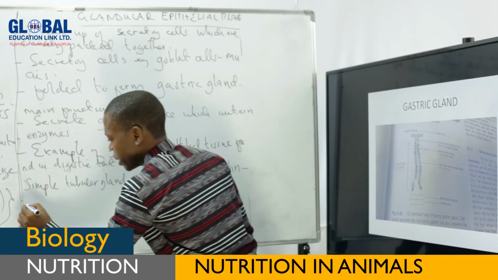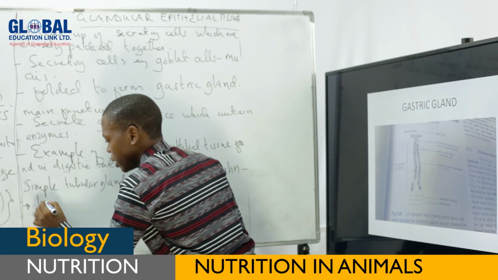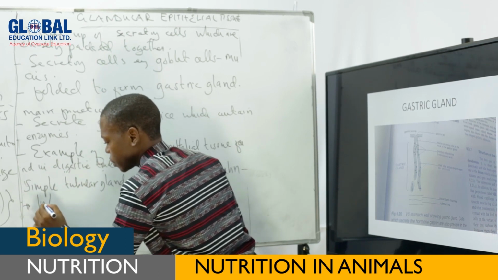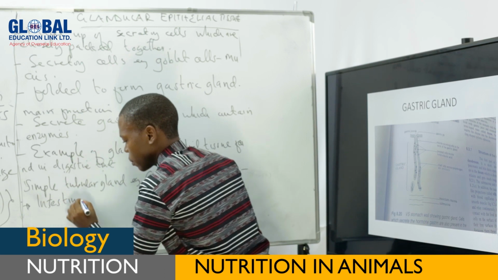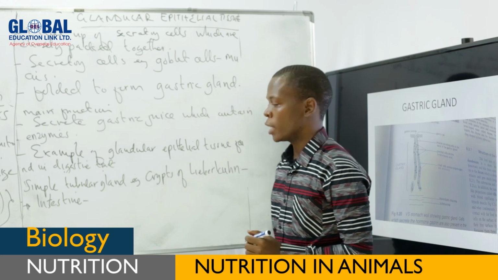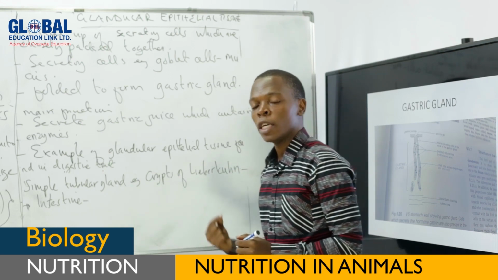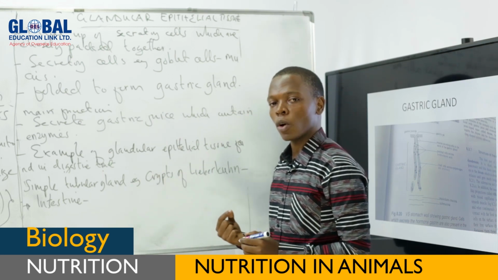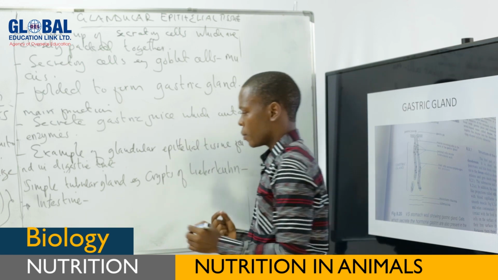They are located in the intestine, and their main function is to secrete the so-called intestinal juice, or in other words, succus entericus.